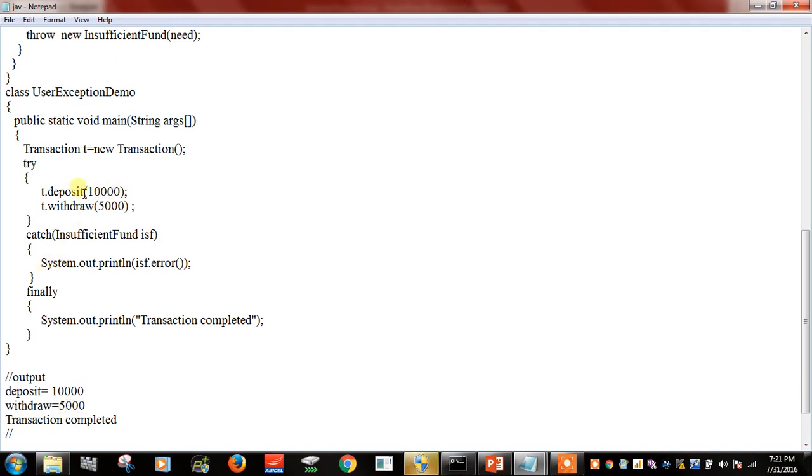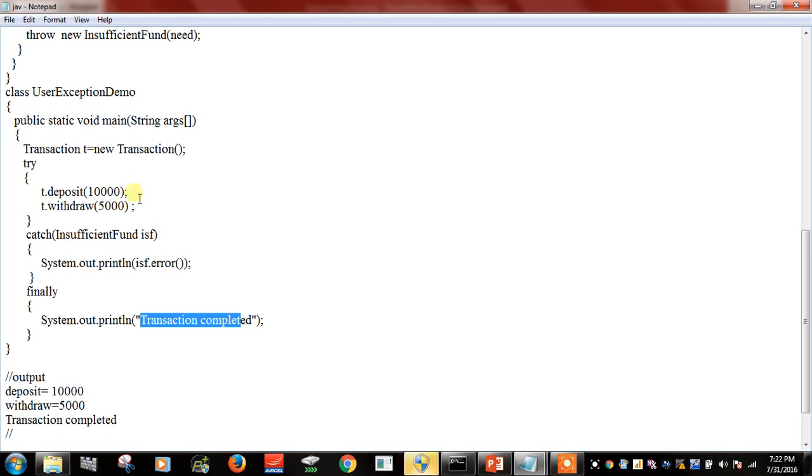Now if there is any exception here, it will enter into the catch block. We are giving a name insufficient fund with an object here, system.out.println, and it's going to display an error here. Finally is, as mentioned before, optional usage, and we are giving a message transaction complete. Now I have given the deposit to be 10,000 and withdraw to be 5,000, so transaction is completed.